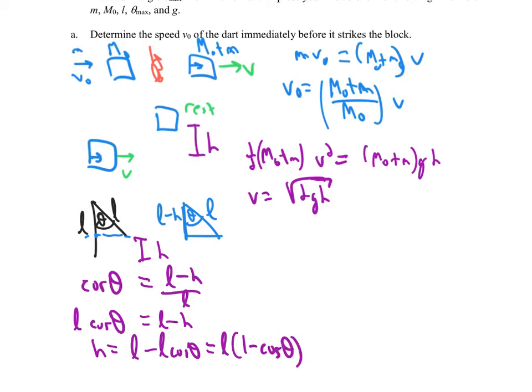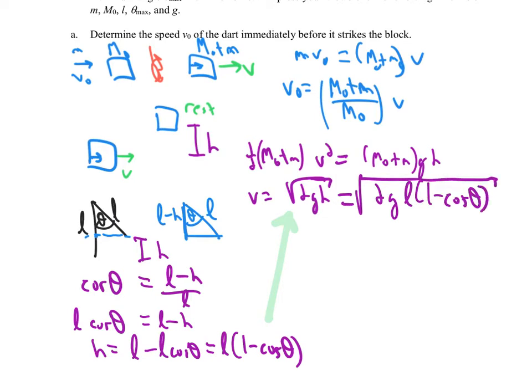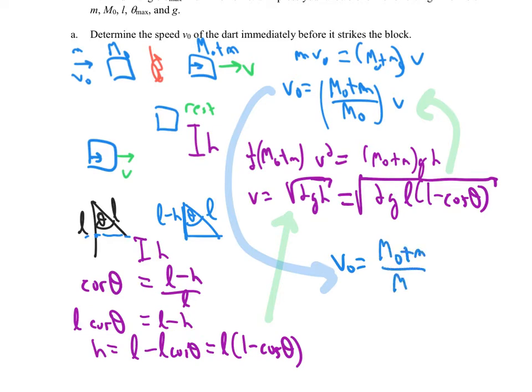This allows us to then go back up to here and say that the velocity is the square root of 2gL times 1 minus cos theta, and it's, remember, all under the square root, which allows us to then go back up to here and end up with, at the end, that the initial speed is big M0 plus little m over little m times the square root of 2gL times 1 minus cosine theta. That's a fair bit of work, but also it accounts for 1/3 of the points, so that's not unreasonable.